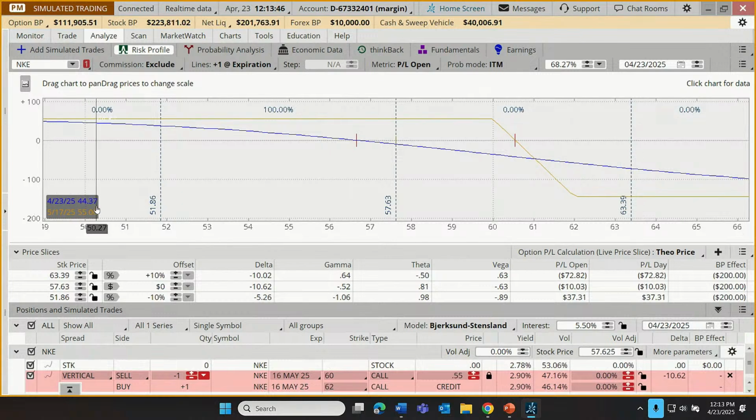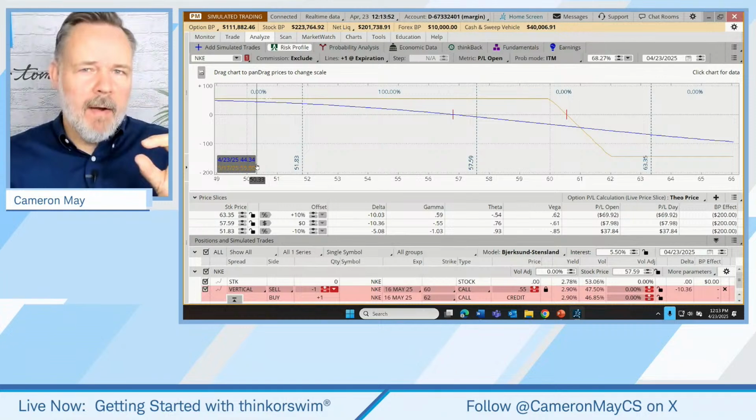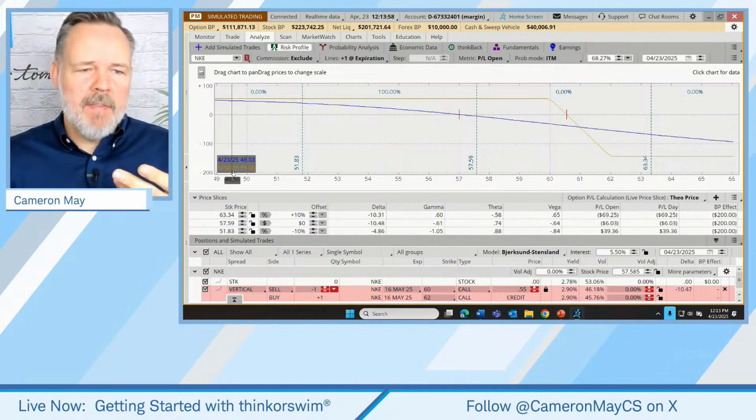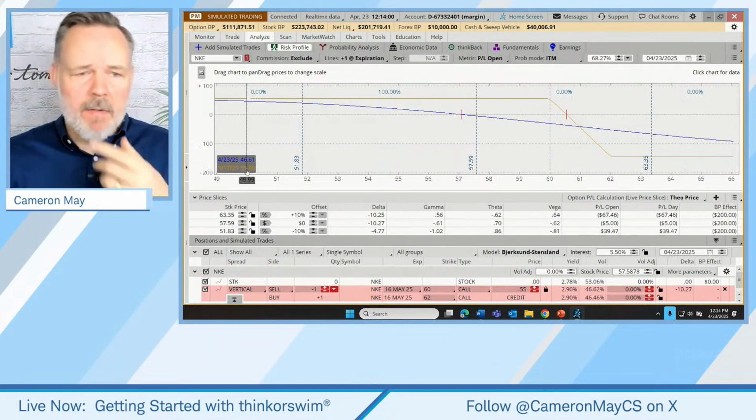Now, tell me, guys, I know sometimes the contrast between the font and the background in this little box isn't very strong. Can you see those numbers? 5/17/25, and it says $55.